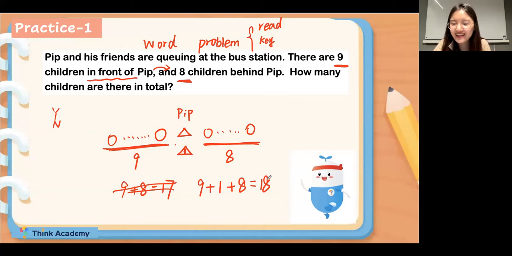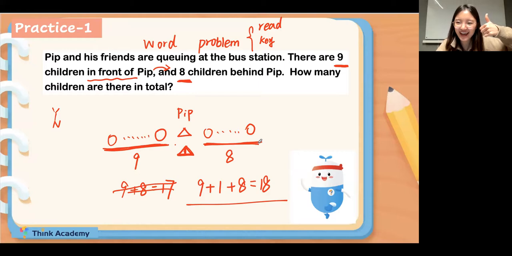Right, everyone? Okay, for now, does it make sense? 1 for yes, 2 for no. If you can understand, please type 1 in the chat box. Please do not forget Pip. We need to use 9 plus 1 plus 8. Then we can get the final answer 18. Okay, everyone? Very well done.